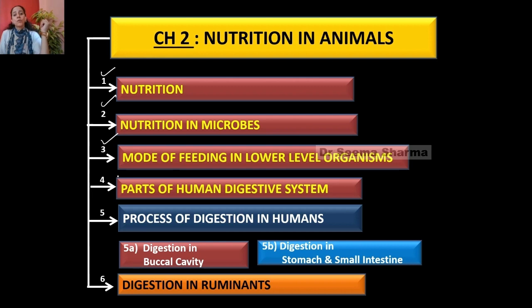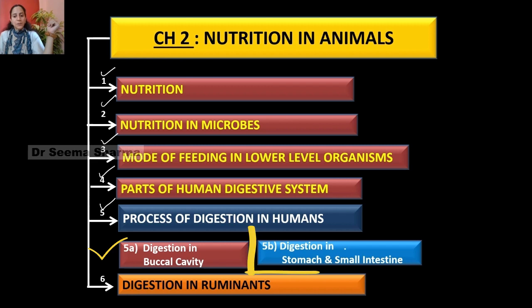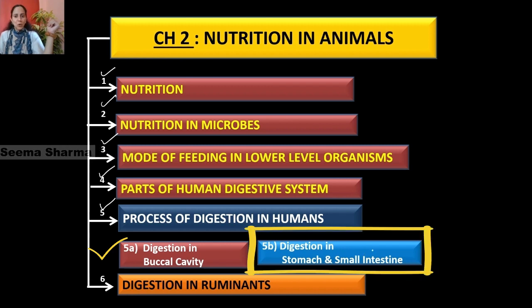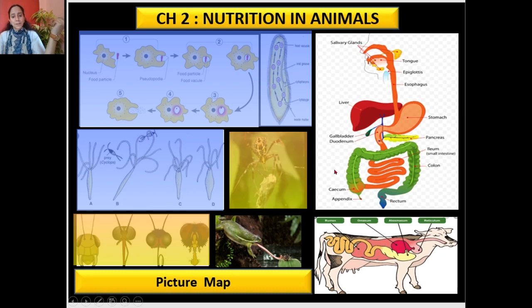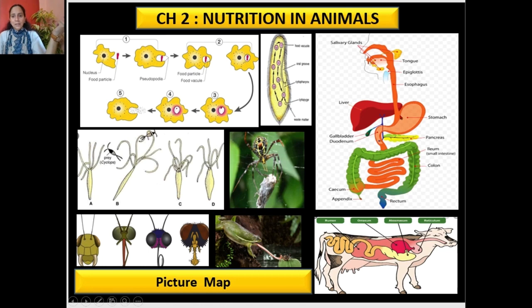Nutrition in microbes, mode of feeding in lower level animals, parts of human digestive system. And my previous video was on process of digestion. In that, I have covered up to digestion in buccal cavity. In this video, we'll proceed further and we'll try to explore the process of digestion in our stomach and small intestine. But those who have not seen my videos, I want to let them know that this is a very interesting chapter full of information and enabling us to know about microbes, insects, amphibians, their mode of feeding, and above all about our own digestive systems.